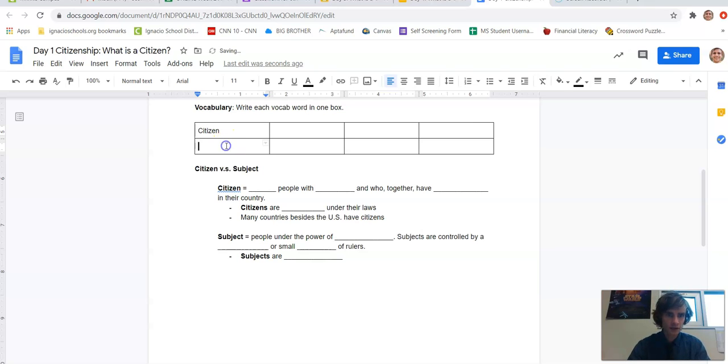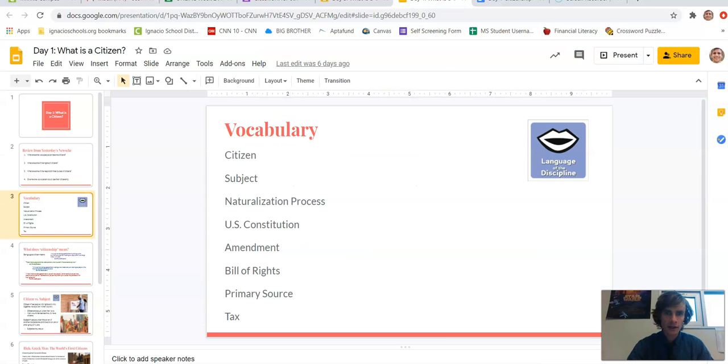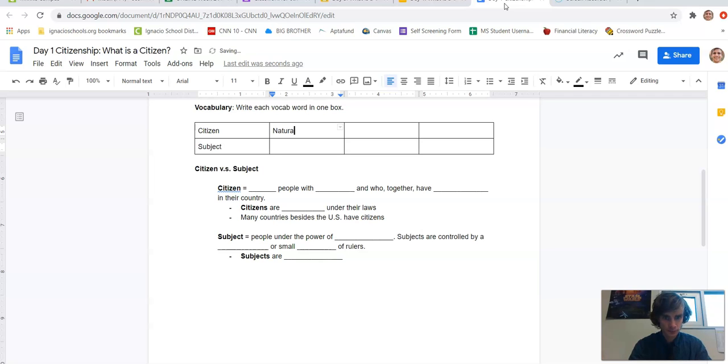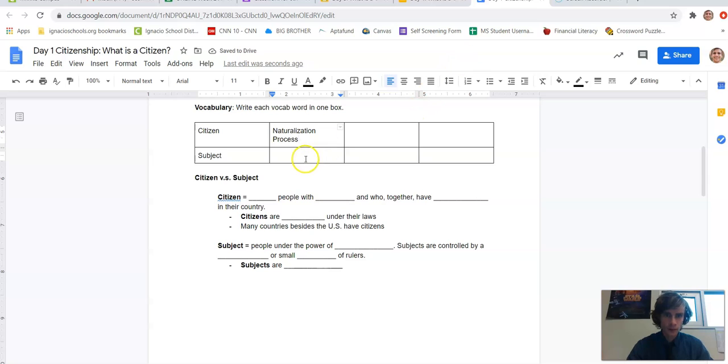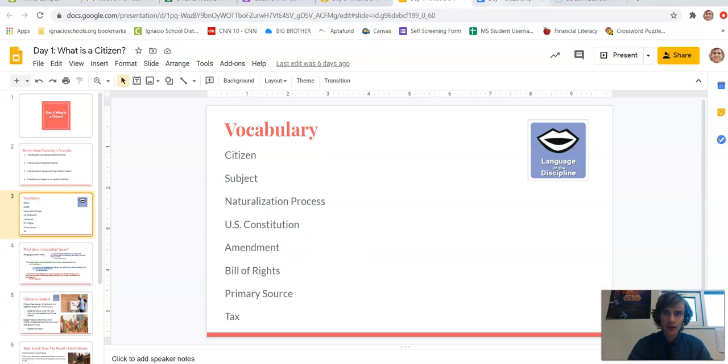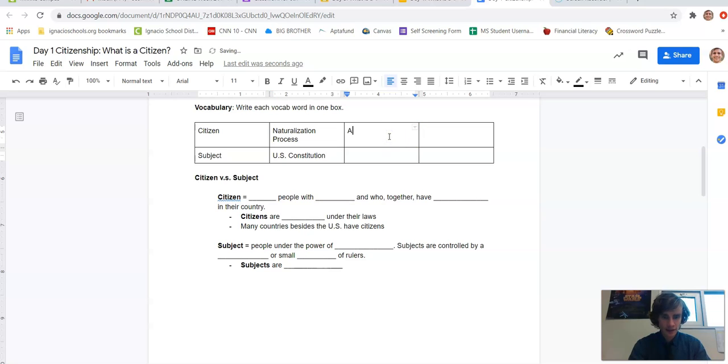Then the next one was subject. Going back over here, we have naturalization process. We have U.S. Constitution. Amendment and Bill of Rights will be next.